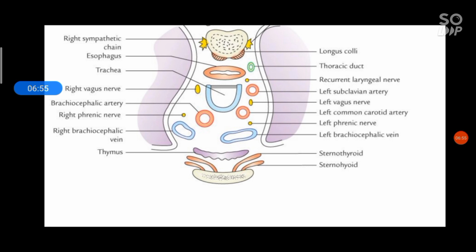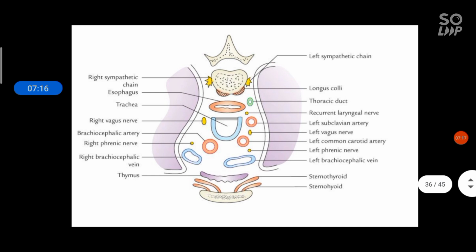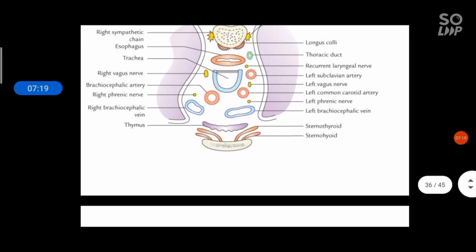Anteriorly, there is the left brachiocephalic vein. On the right side, anteriorly, right brachiocephalic vein, right phrenic nerve, and right brachiocephalic artery. Then the right vagus nerve. So this is the arrangement at the level of T4.